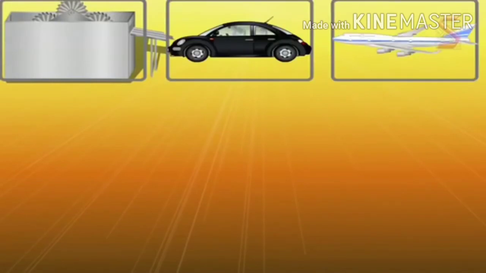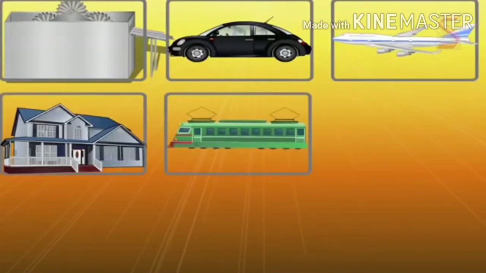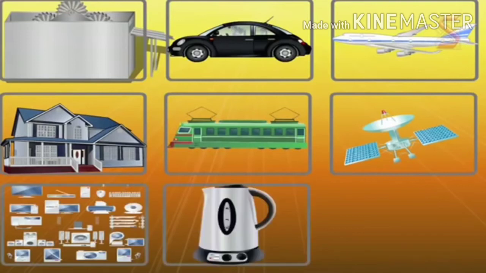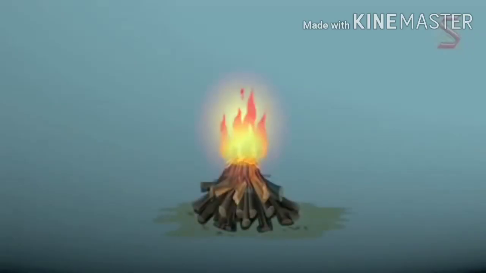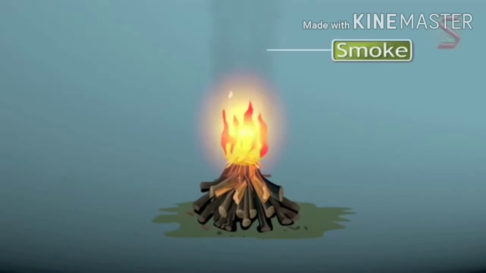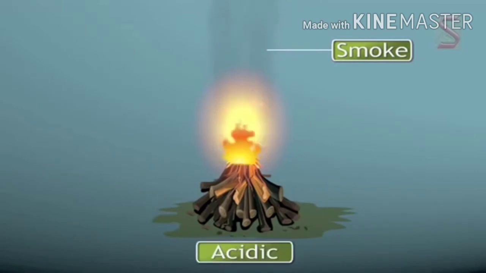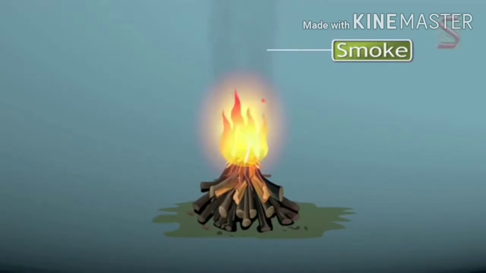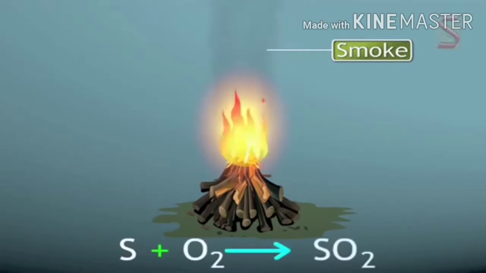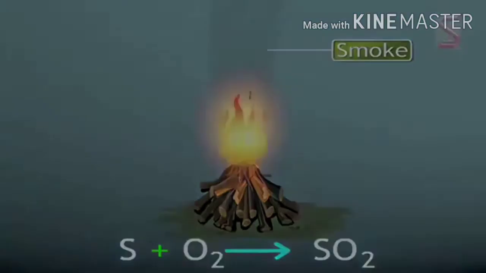This brings us to the end of the detailed session on metals, their appearance, behavior, and uses in our day-to-day life. When you make a bonfire, the wood burns to release smoke. Nonmetals react with oxygen and form acidic or neutral oxides. For example, sulfur reacts with oxygen to form sulfur dioxide, which is acidic.